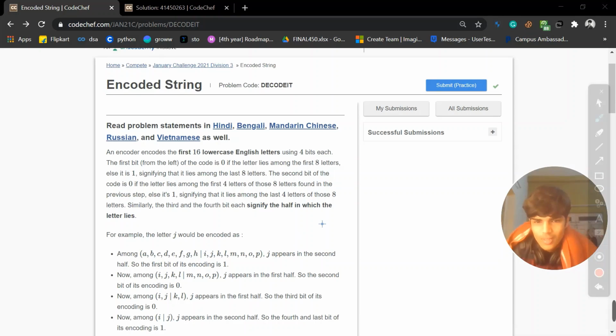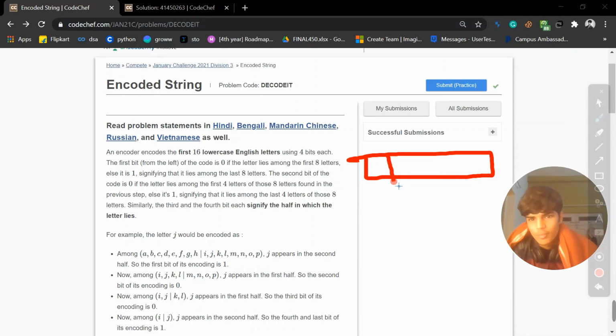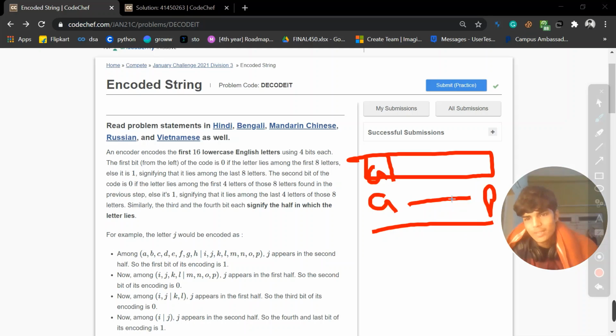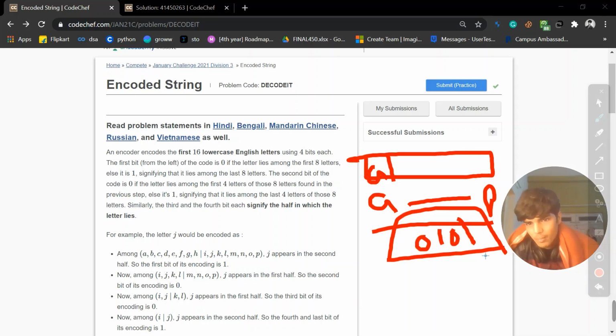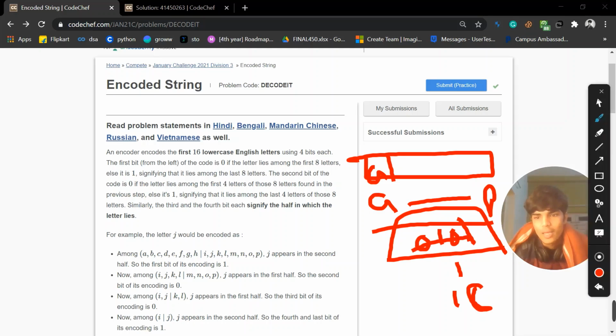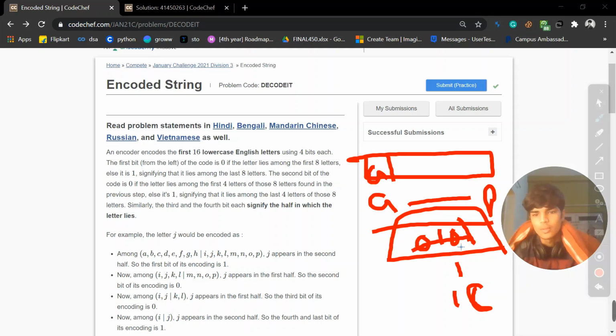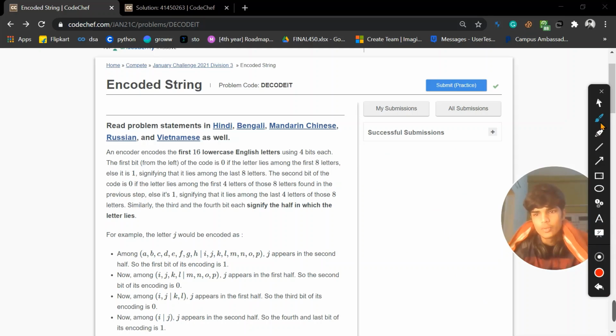So they are saying that they have encoded a list of strings. They have encoded the characters A to P into binary numbers, 0 and 1. Only four binary digits for one character. And our task is to decode this number, and go to the question.